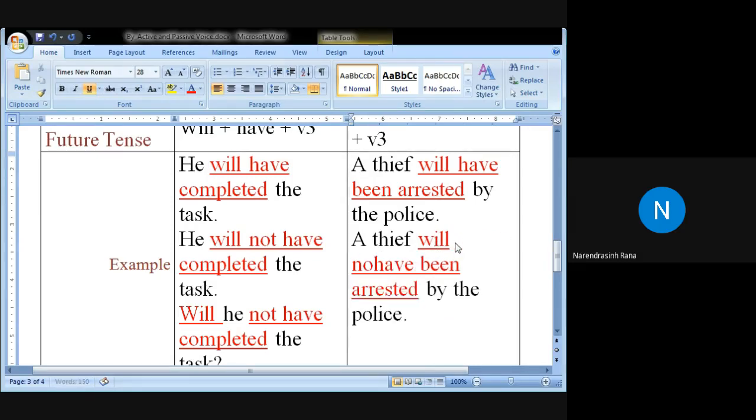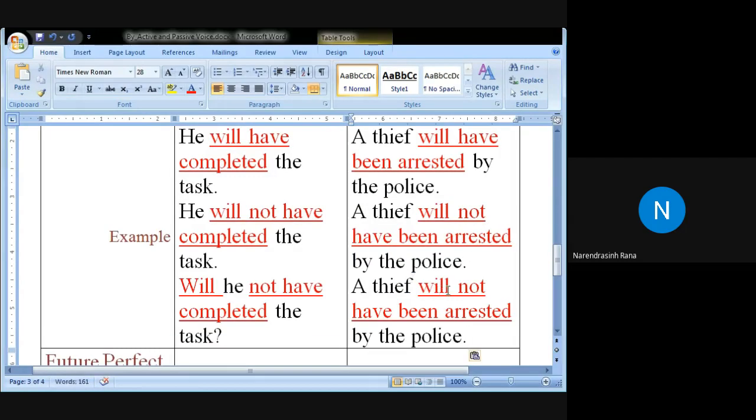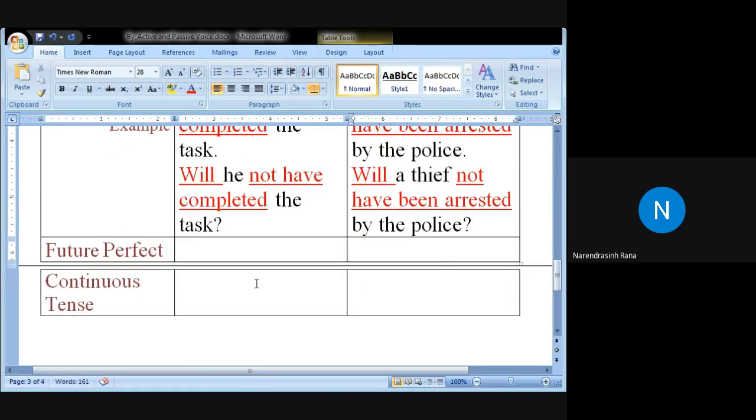Not will be after the first auxiliary. It is will. And in the question, the first auxiliary will be put at the beginning. The first letter will become capital and the following word will become small. And a question mark is added. This is the pattern in which active is converted into passive. Okay, last.